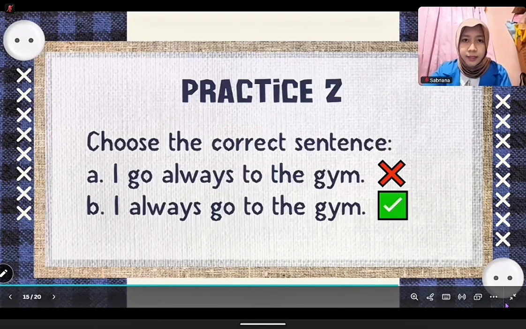Next, another quick practice. Which sentence is correct? I go always to the gym. I always go to the gym. The correct one is I always go to the gym. Remember the adverb comes before the main verb.